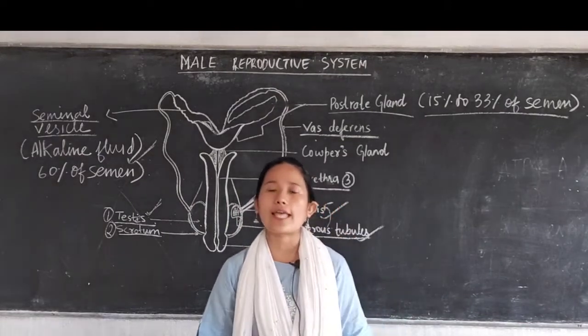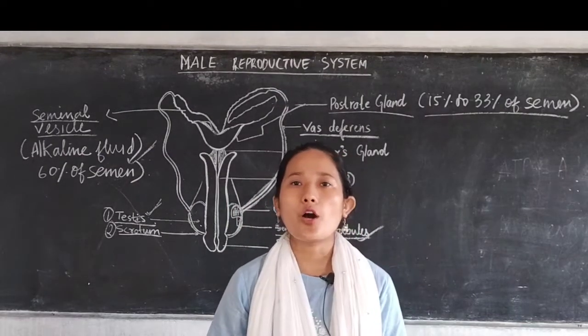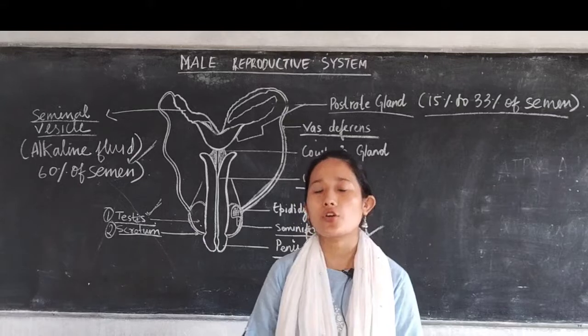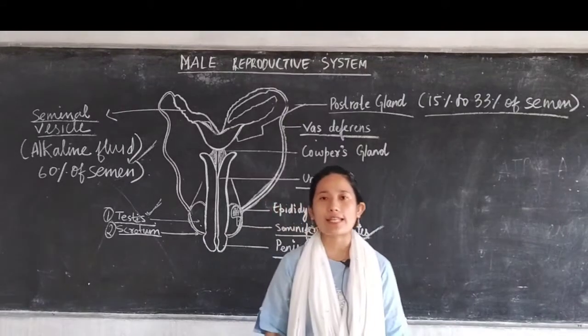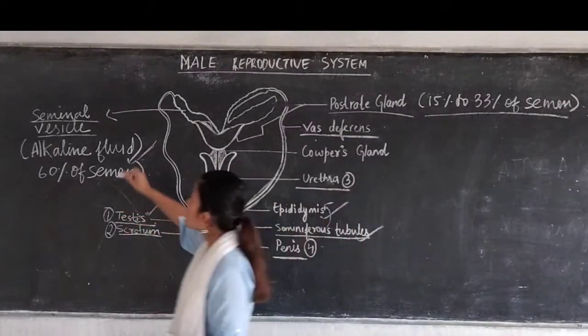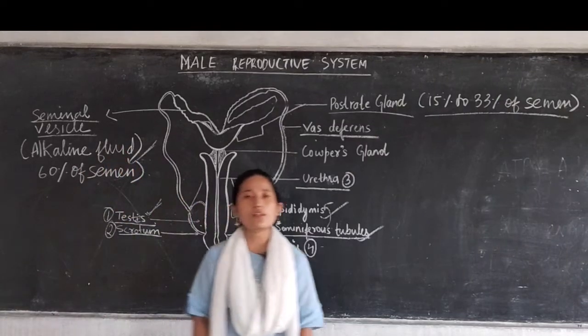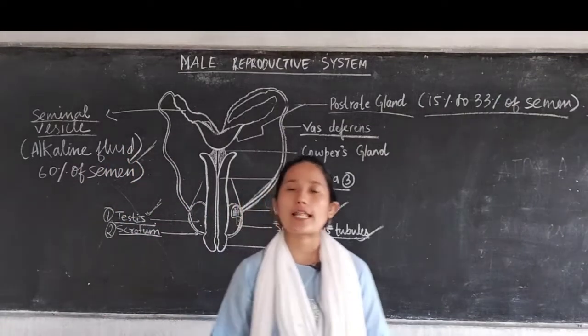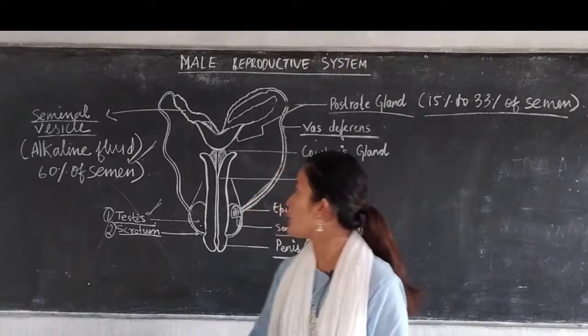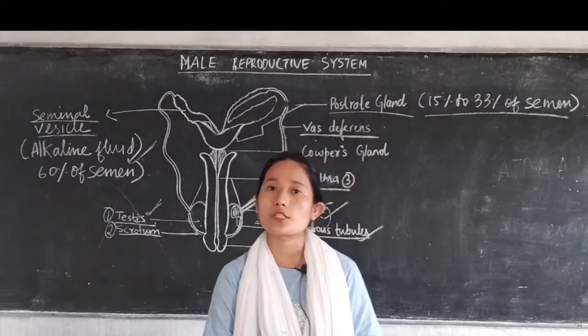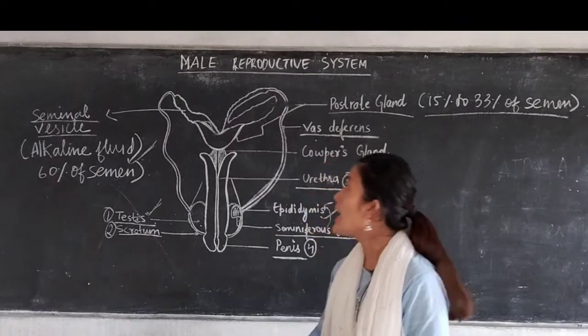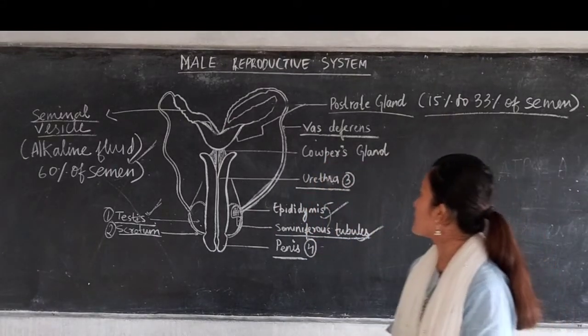Because in an acidic medium your sperm may not function, you need to neutralize that area. So that area is neutralized by the alkaline fluid produced by the seminal vesicle. Other than producing alkaline fluid, it also produces semen. 60% of the semen is produced by your seminal vesicles.